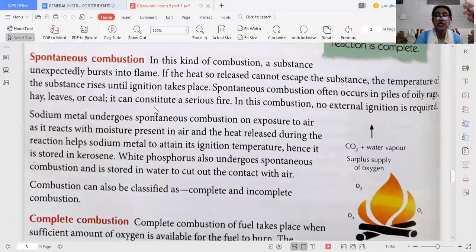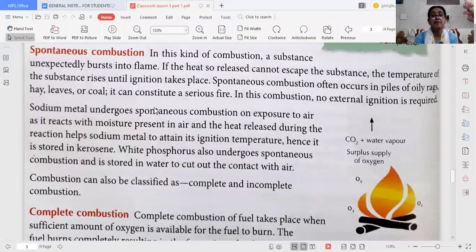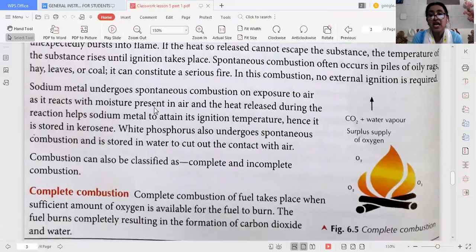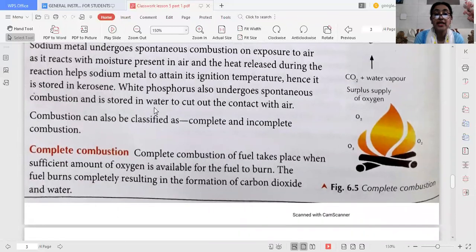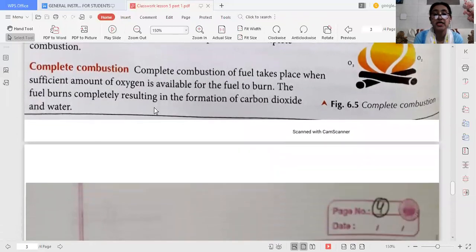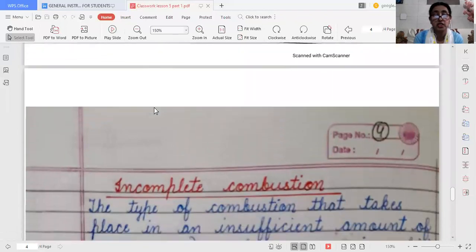So these are the three main types of combustion: slow, rapid and spontaneous. But combustion can also be classified as complete and incomplete combustion. Complete combustion is where a sufficient amount of oxygen is present, and it results in the formation of carbon dioxide gas and water, along with heat. But incomplete combustion is when there is an insufficient amount of oxygen.